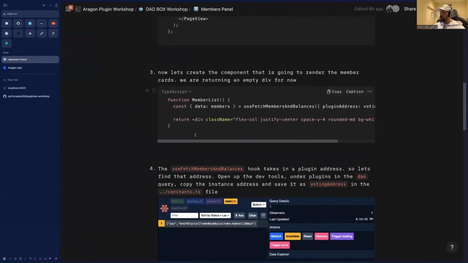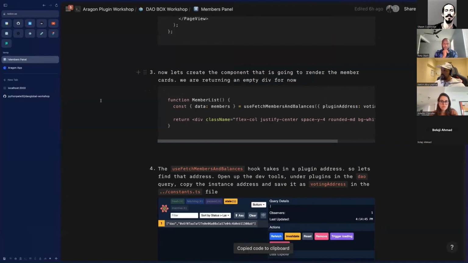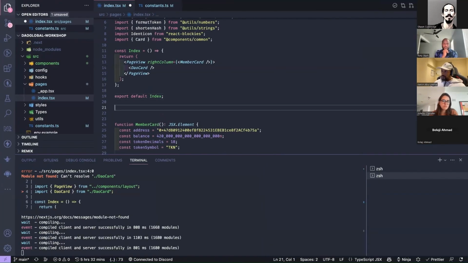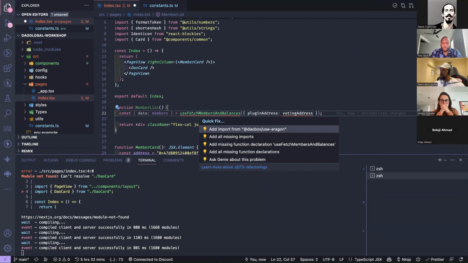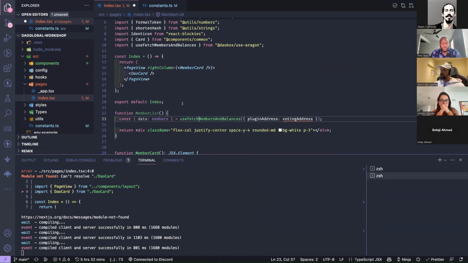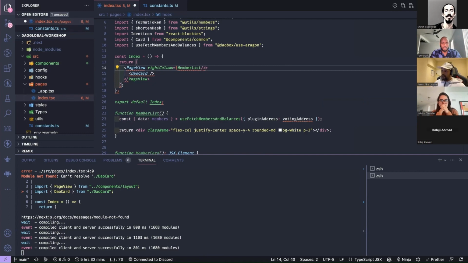We're going to create a new component called member list, so we're not just putting a whole bunch of members in this right column. Let's copy this. This is where we're going to fetch the members, all the different members and their balances. So we've got to import that from Use-Aragon. Before we move on, actually, let's remove this member list and close that off.